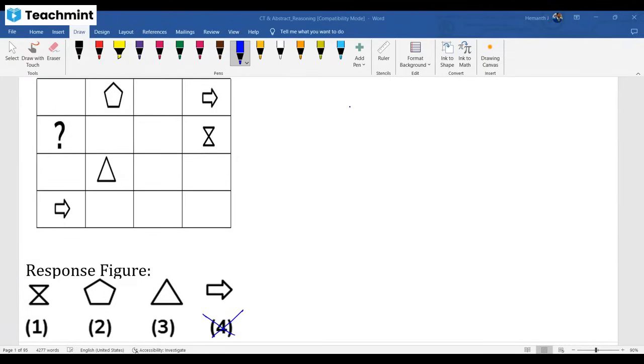I'll give this logic, and I already did one video related to this. Please complete that also. See, first to fill this slot. Why this slot, sir? Column wise, row wise, different elements combination is there. Here, this is a different element. This is two different elements. What should be filled here? In this slot, first slot I am filling is this place. What should be filled here is pentagon, right? Now observe this simple logic, you know, pentagon cannot come here. Pentagon cannot come here. So answer is pentagon only.